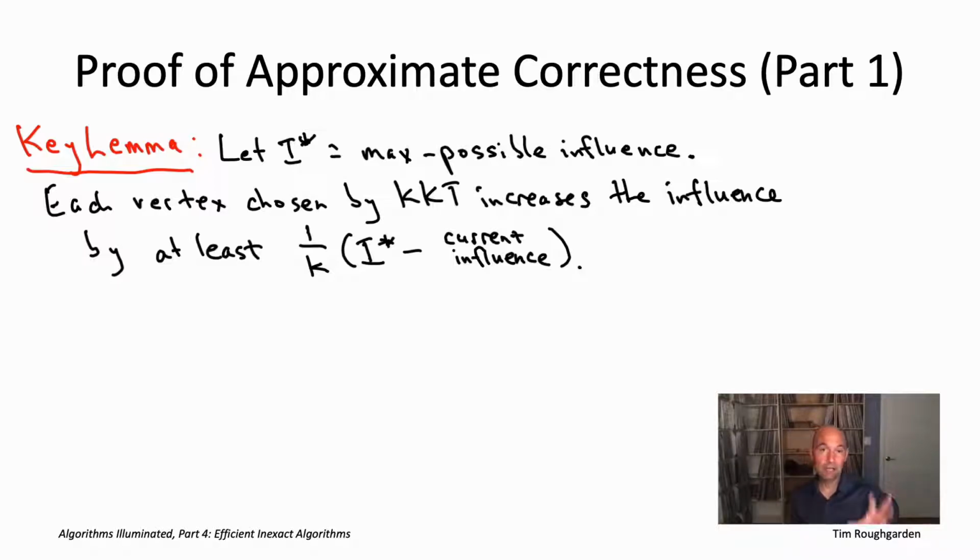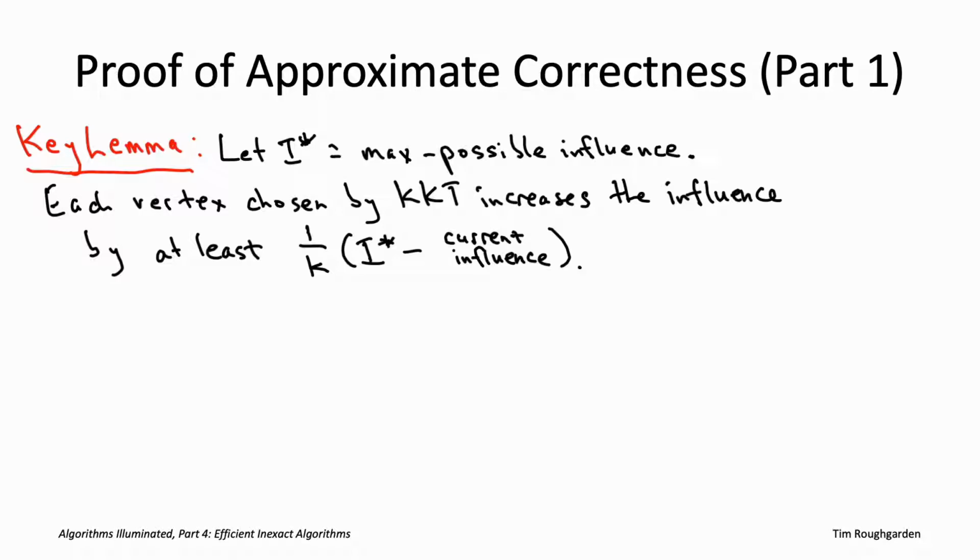Given that this lemma is true, you just do the exact same thing: iterate k times, invoke the geometric series formula, simplify, and we will get what we want, that the KKT algorithm guarantees at least a 1 minus quantity 1 minus 1 over k raised to the k fraction of the maximum possible influence. So we're going to conclude this video by proving the key lemma. We will declare victory at that point because the approximate correctness guarantee follows in exactly the same way as before.